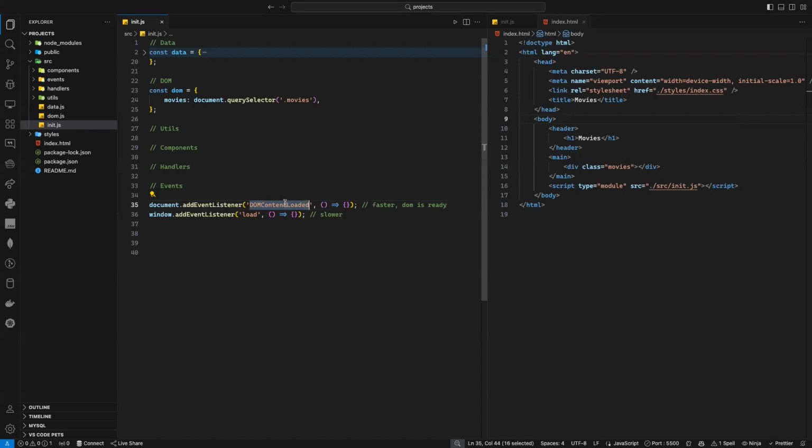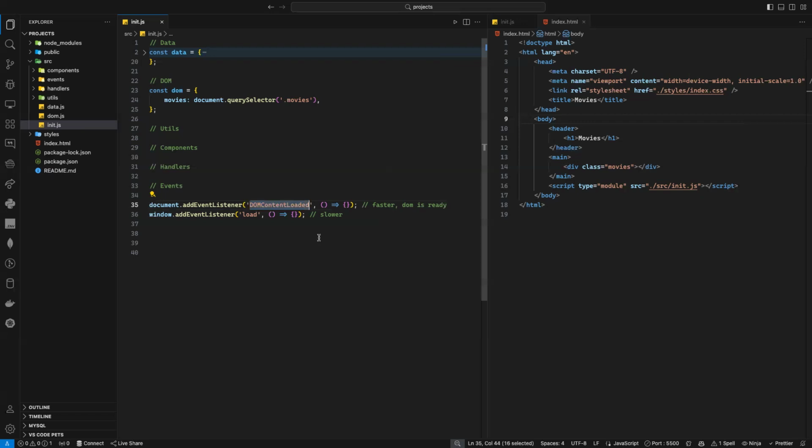Sometimes you need to apply the style. If you have CSS, of course you don't want to show your movie without style, right? Here it will just wait for the DOM only to load. It will not wait for the CSS, the pages, or the images, anything. But here it will wait until everything is loaded, then it will show it. It's not about better or not better. If you want to wait only for your DOM, you don't care about the CSS or the images, then you should use this one. But if you need your CSS, your images, everything, then you should use this one.